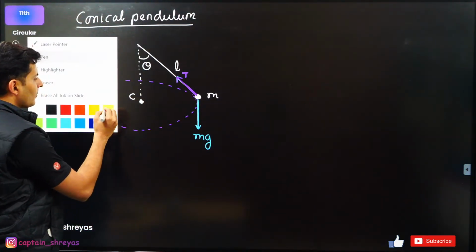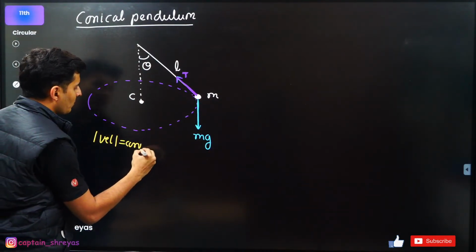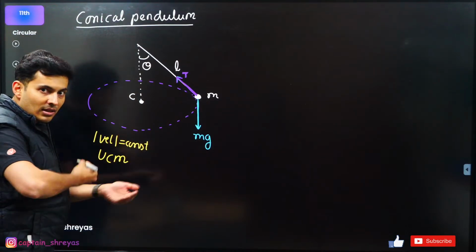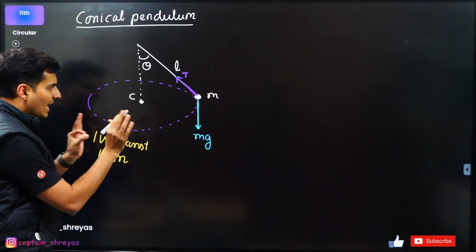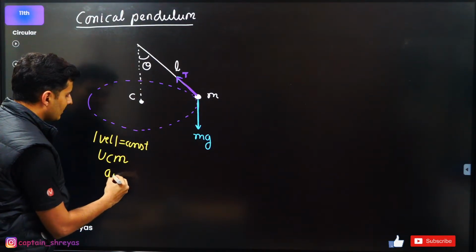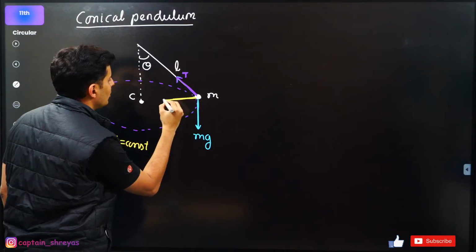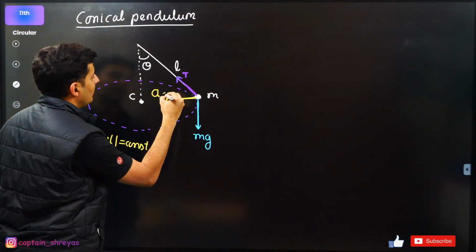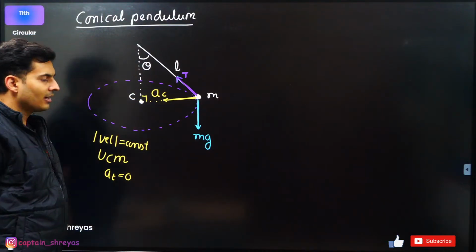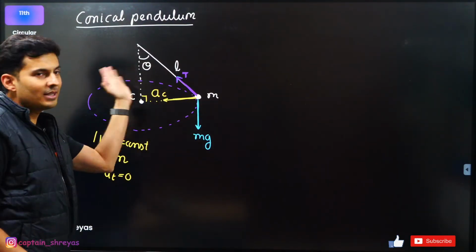Next thing I realize is that it is going in a constant speed. Since the magnitude of velocity is constant, basically it is uniform circular motion. So hence, can I not just say that the tangential acceleration doesn't even exist? The only thing which exists is the acceleration towards the center, and that is the centripetal acceleration. You can see it is passing through it. This is also 90 degrees.